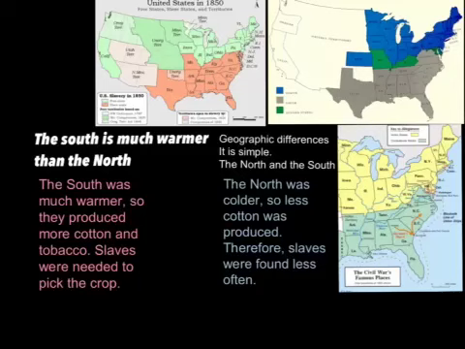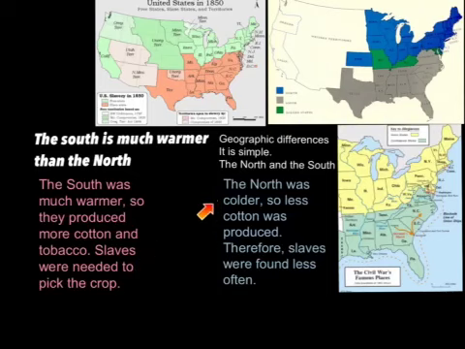These are the geographic differences between the North and the South. The South was much warmer than the North and had much more flat areas of land. So, they produced much more cotton and tobacco. Slaves were needed to help pick the crop, so it would save the slave owners money.